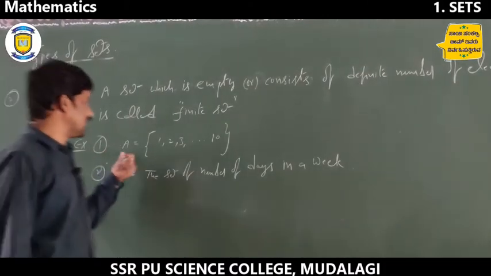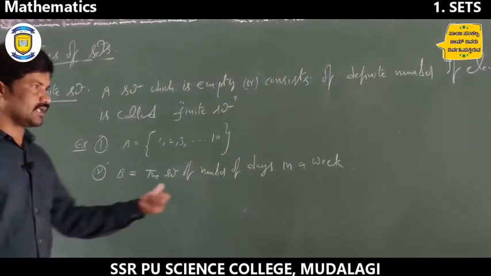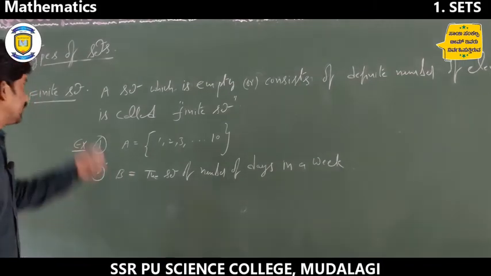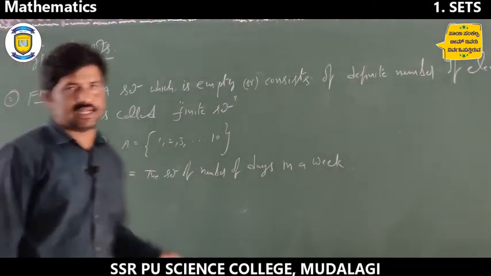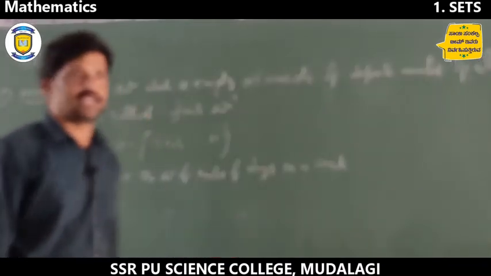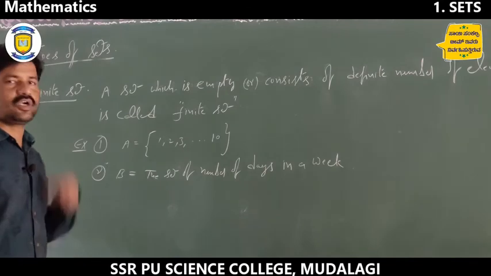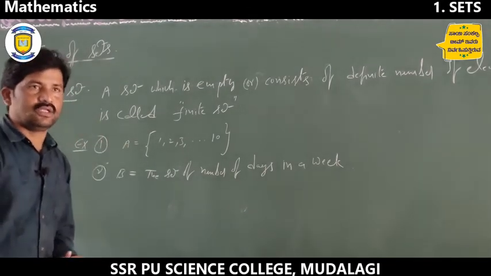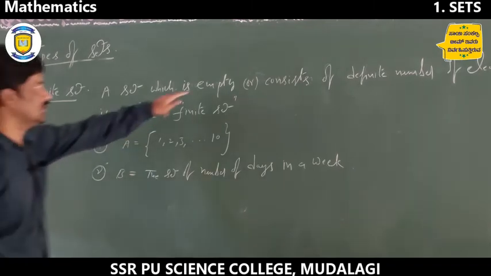So here also the example A is equal to 1 to 10. It is possible to count. So therefore it is also an example for a finite set. So if any set contains countable elements, that is a finite set, right. Otherwise it is empty also.